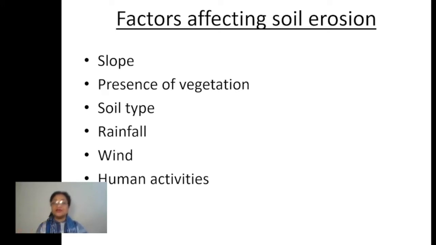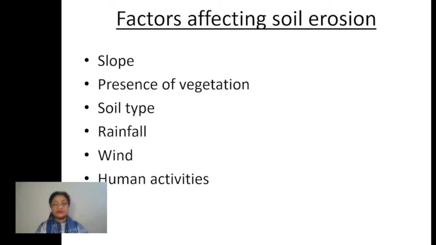So that is again going to cause soil erosion. Moreover, deforestation is being done on a large scale. Over the hilly and mountainous areas, the slopes are now not covered with any vegetation at all. It is just because of us, because we are causing deforestation. For whatever reason it may be, deforestation is going on. So now the slopes do not have any vegetation cover, right? Now these slopes are more prone to soil erosion.